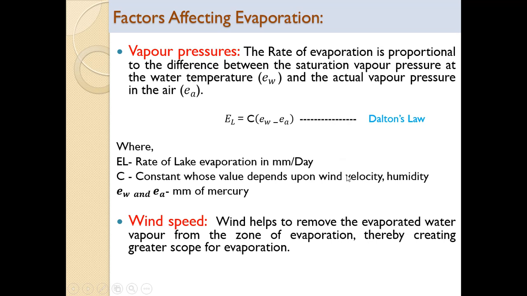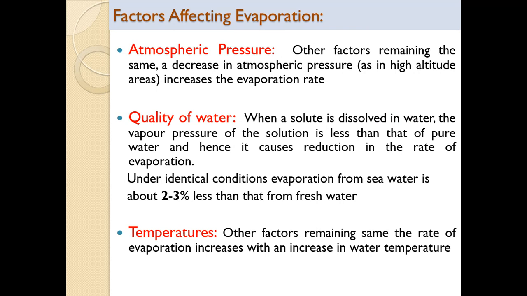Next is wind speed. So what is the effect of wind speed on the evaporation? Wind helps to remove the evaporated water vapor from the zone of evaporation, thereby creating greater scope for evaporation. So in the area where a water body is there, if wind velocity is higher, evaporation will be more. Because the moving wind will separate the water molecules from the surface of water and accelerate the evaporation. So if wind speed is more, evaporation will be more. So it is directly proportional.